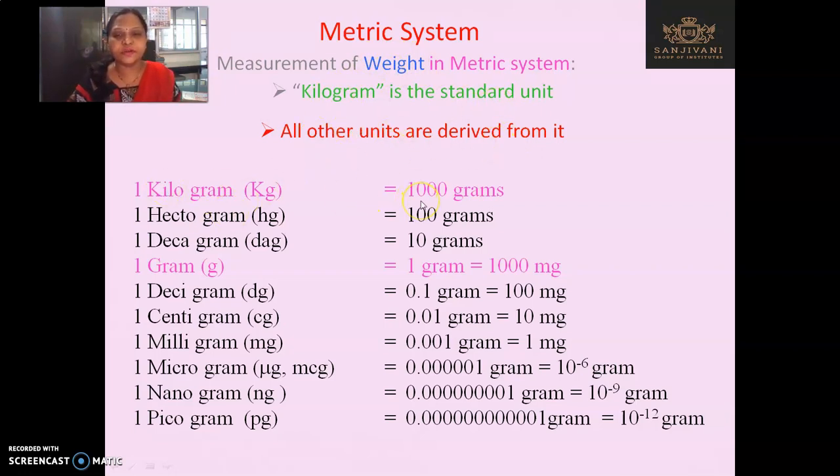1 kilogram is equal to 1000 gram, 1 hectogram is equal to 100 gram, 1 decagram is equal to 10 gram, 1 gram is equal to 1000 milligram. 1 decigram is equal to 100 milligram. 1 centigram is equal to 10 milligram. 1 milligram is equal to 0.001 gram. 1 microgram is equal to 0.000001 gram. 1 nanogram is equal to 10 raised to minus 9 gram. 1 picogram is equal to 10 raised to minus 12 gram.